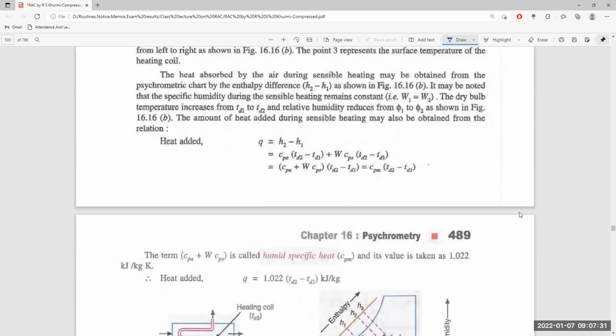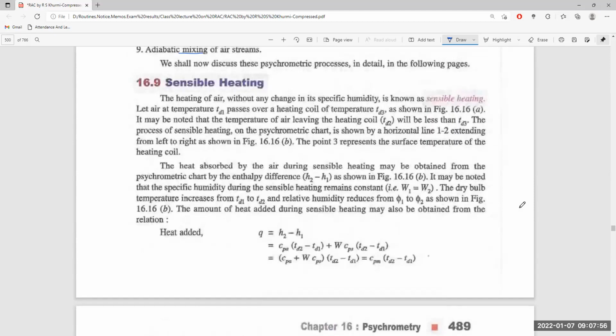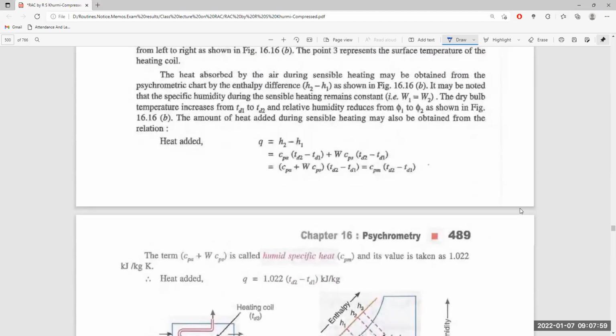So H2 minus H1 will be equal to CPA, the specific heat of air, multiplied by TD2 minus TD1, the temperature at the outlet of the heating coil minus the temperature at the inlet, plus the specific humidity W, the amount of moisture present in the air, multiplied by the specific heat of the moisture CPS and by TD2 minus TD1.